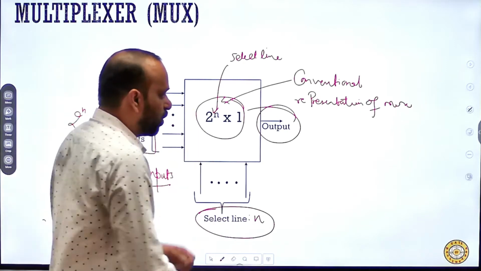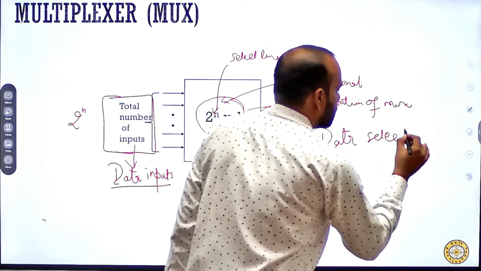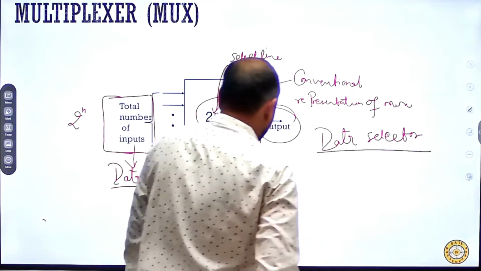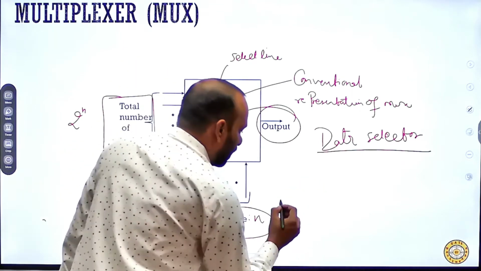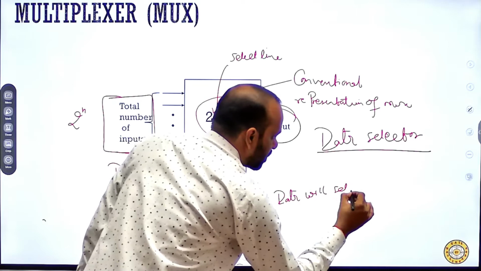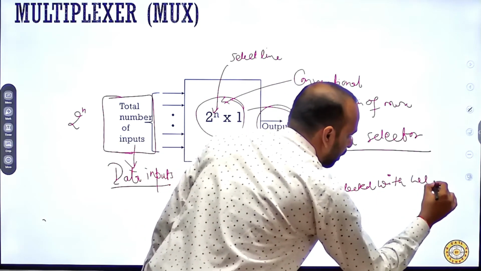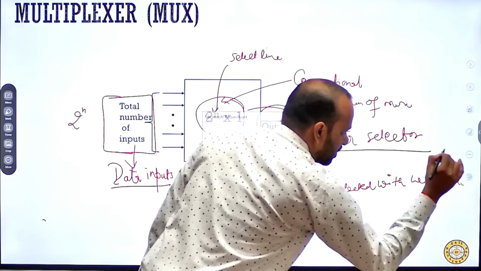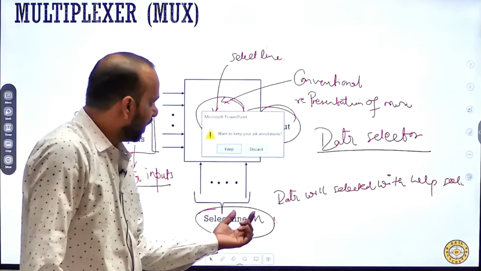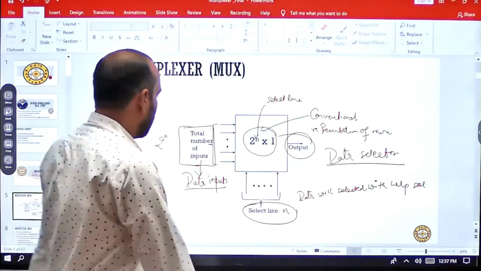Fine. That's why it is named a data selector. So what is select line? The data will be selected with the help of select lines.